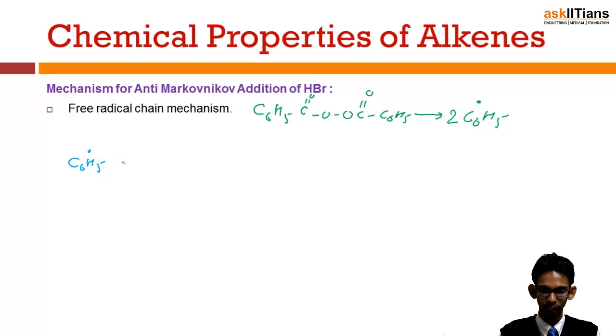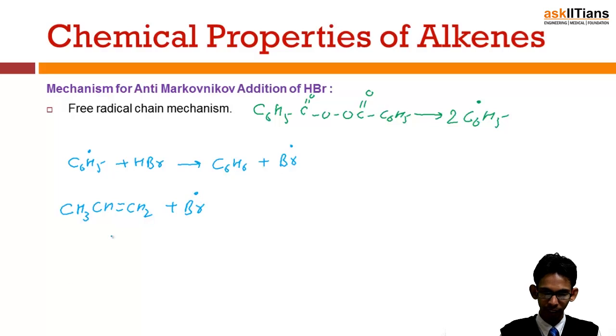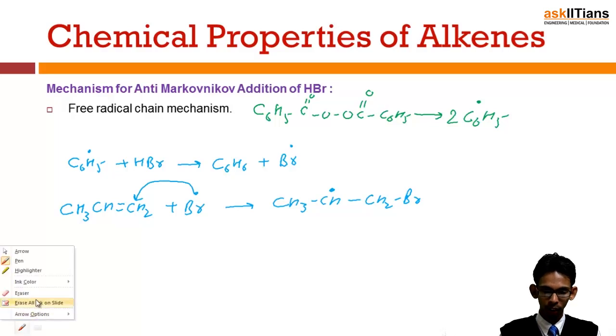C6H5 free radical reacts with HBr and abstracts a proton from here to form C6H6 benzene and results in formation of bromide free radical. Now this bromide free radical attacks the alkene CH3 CH double bond CH2 bromine, and if it attacks this carbon, the product formed will be CH3 CH free radical CH2Br. This is the first product possible.